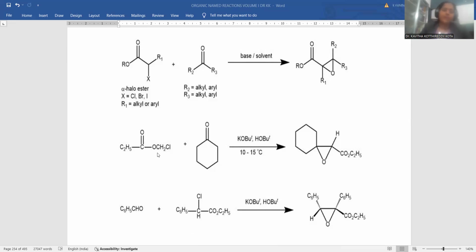Let me treat this compound, alpha halo methyl propionate, which is one of the starting materials, with cyclohexanone. Potassium tertiary butoxide is the base, and tertiary butanol is the solvent media as a protic solvent, at 10 to 15 degrees centigrade. Lower temperature conditions are preferable for this kind of reaction.